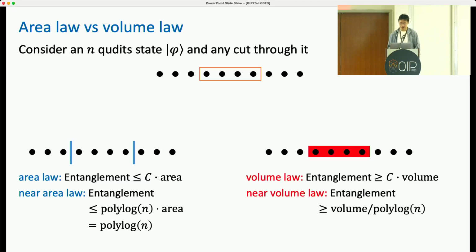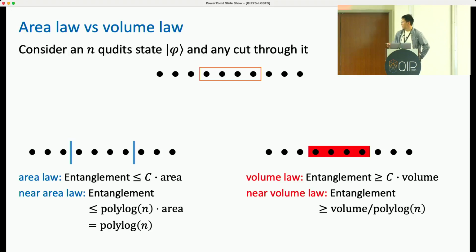On the contrary, we have this concept of volume law entanglement. We call this state psi has volume law entanglement if for any cut, the entanglement is lower bounded by some constant times the volume of the cut, which means the number of qubits on each side of the bipartition. Further, we introduced this near volume law notion where this coefficient here is not a constant, but some 1 over polylogarithmic factor.